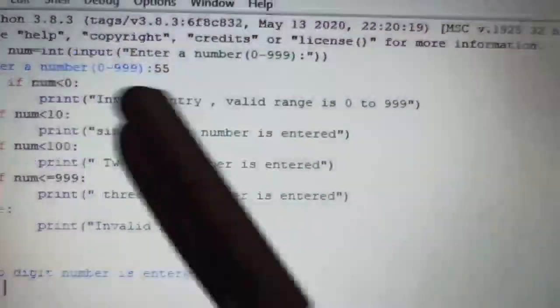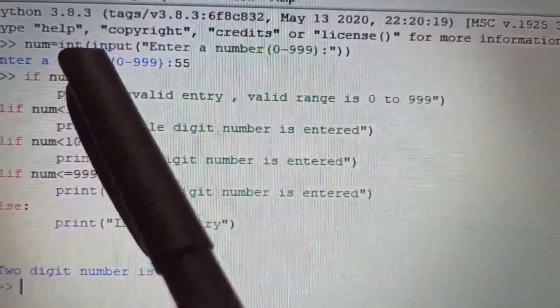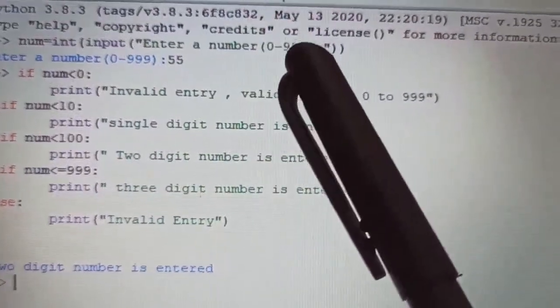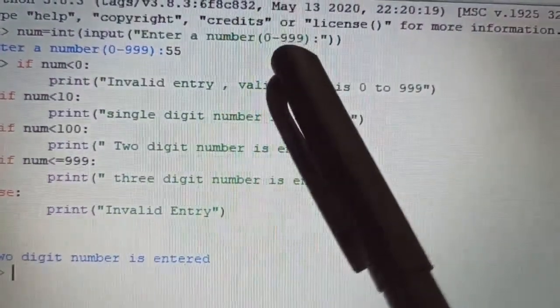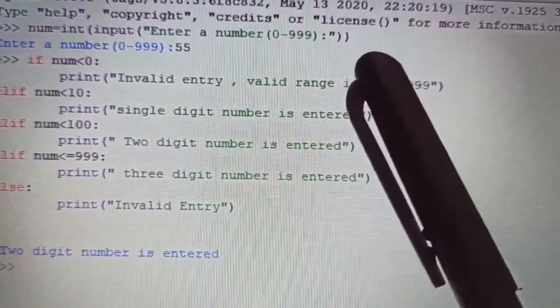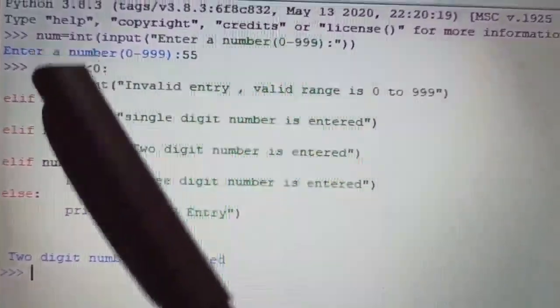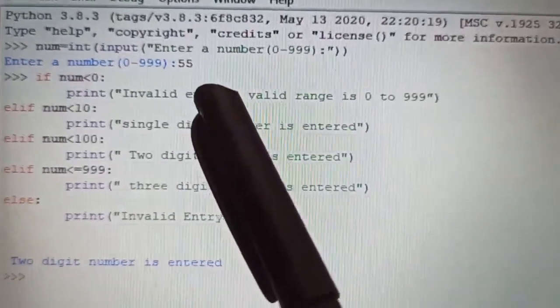Yes, so as you can see, the same program I have typed here: num equals int, that is the integer data type, then input, "enter a number 0 to 999". This is the range I have specified here, then I closed the double inverted commas, and I have also closed the brackets. Then it asks to enter a number, so I have entered the number 55. As we all know, it's a 2-digit number.